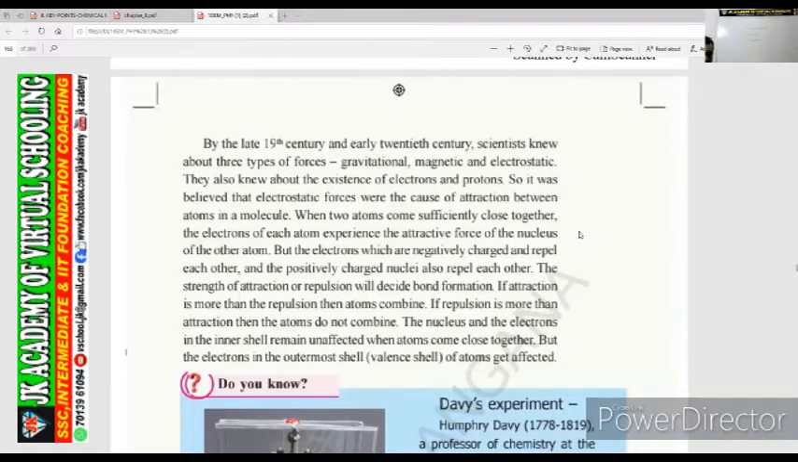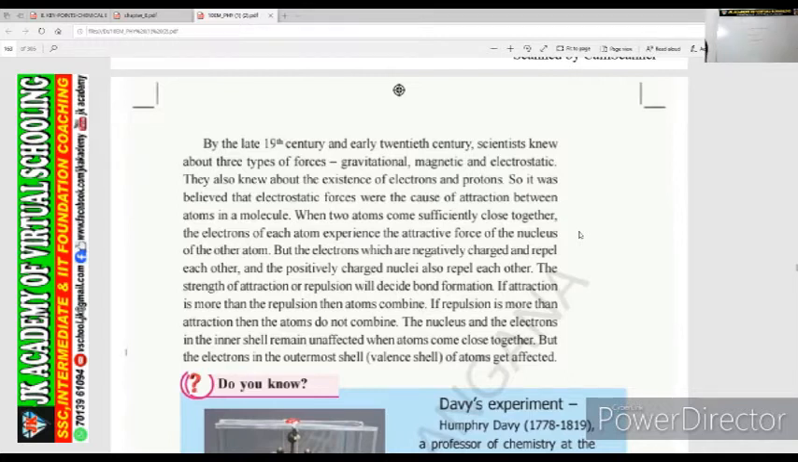In this paragraph there are 3 to 4 questions which may be asked in the examination, in MCQs or in 1 mark or 2 mark questions. So it is very important to learn this. Which kind of force is important?